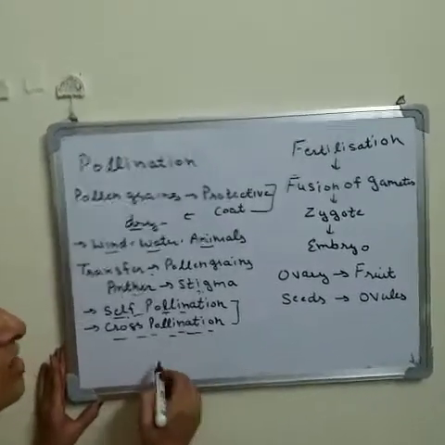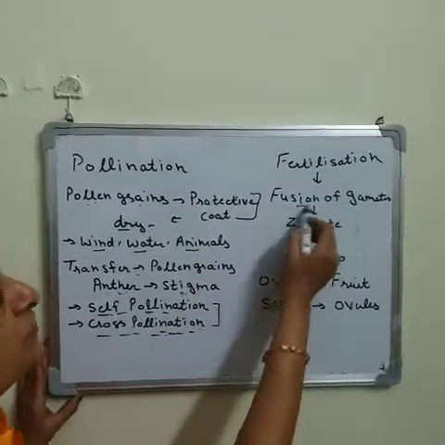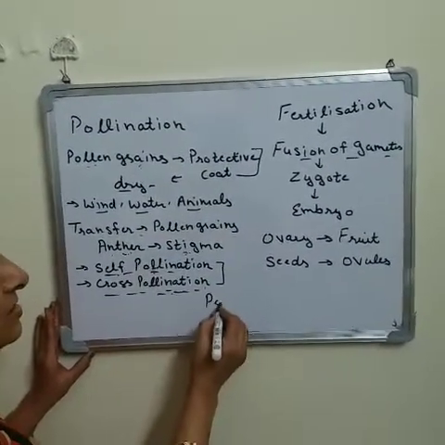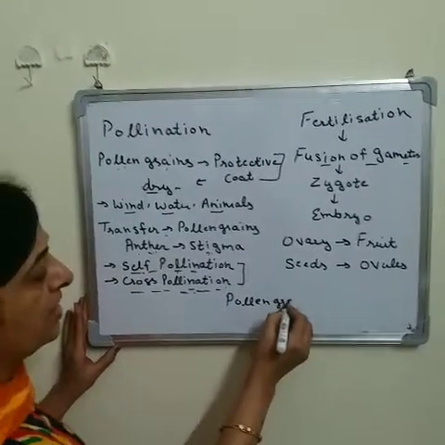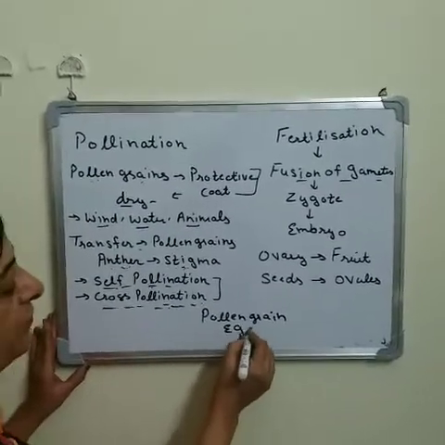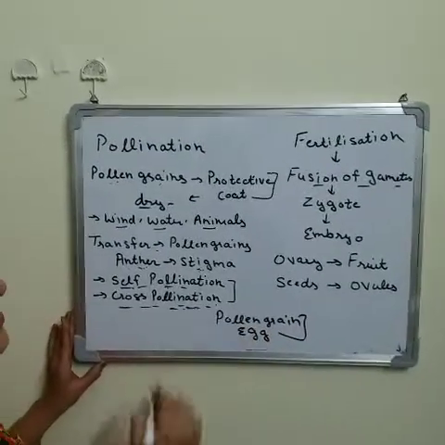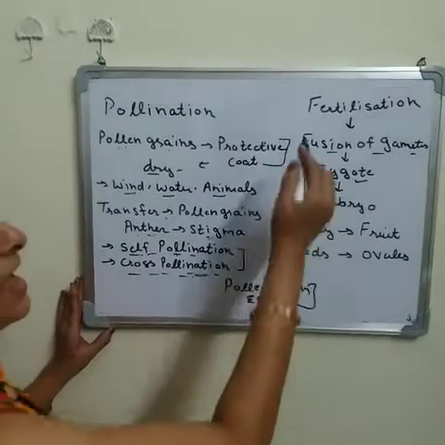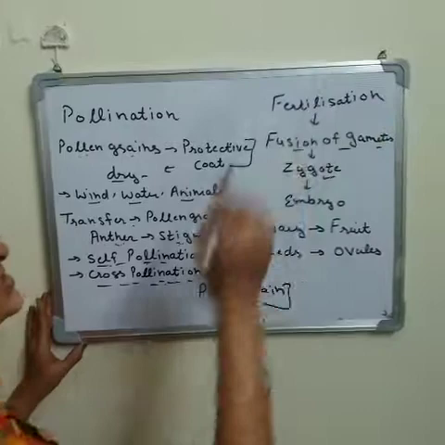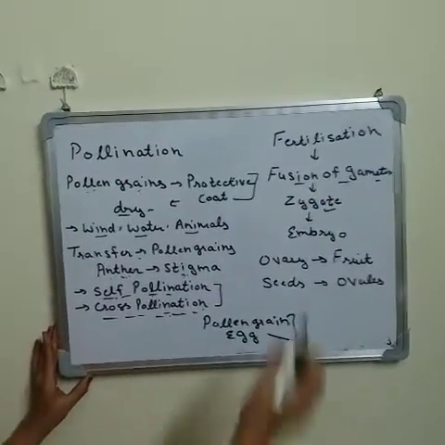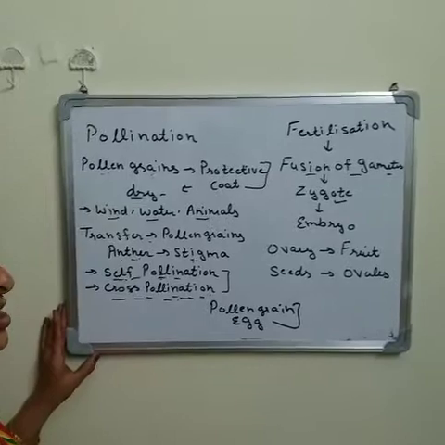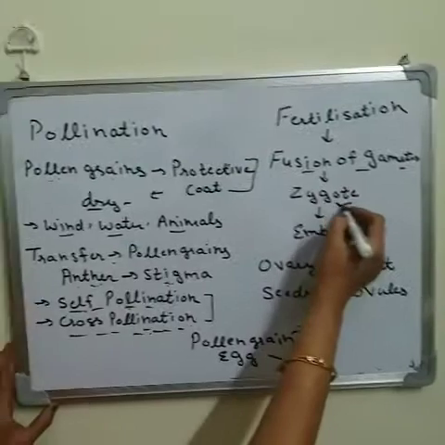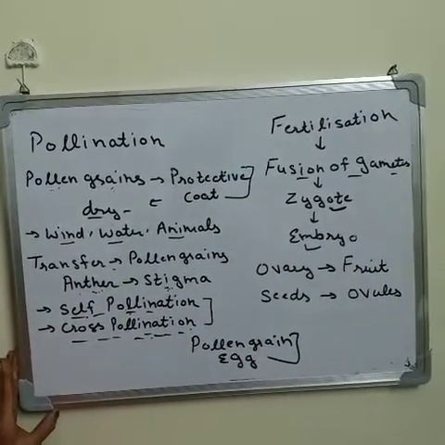After the process of pollination, there is a fusion of gametes, the male gamete and the female gamete. The male gamete is the pollen grain and the female gamete is the egg. After the fusion of the male and female gametes, a zygote is formed, and this process of fusion of gametes is known as fertilization. The zygote then grows into an embryo.